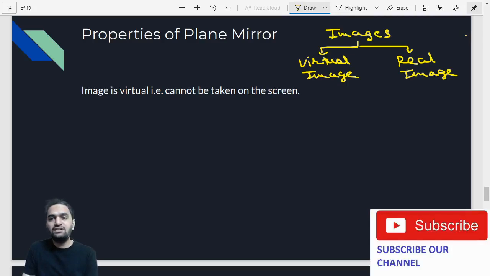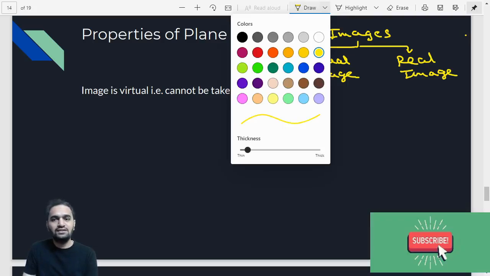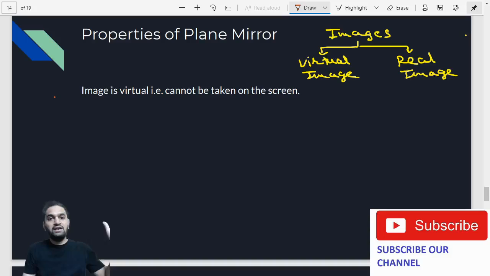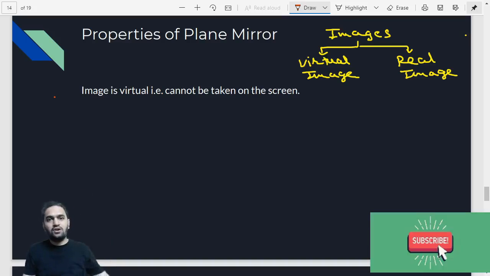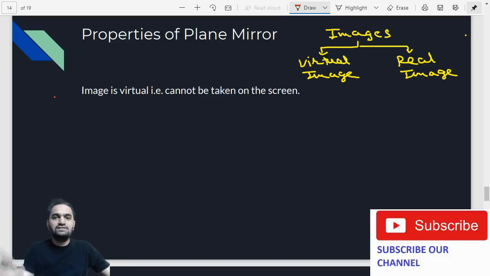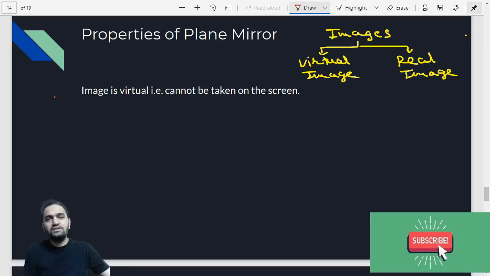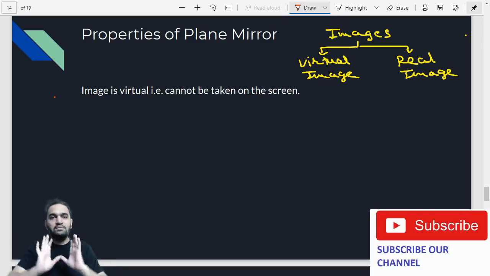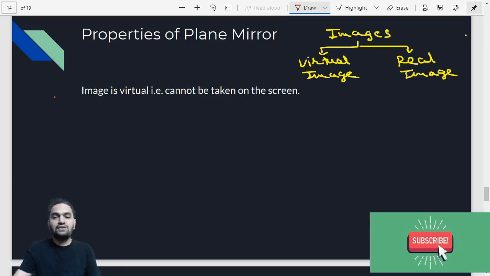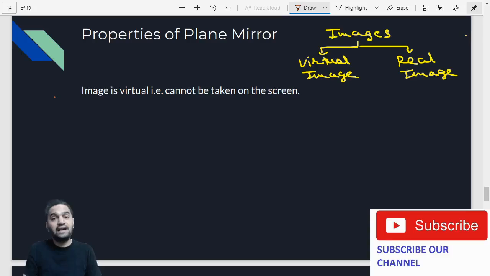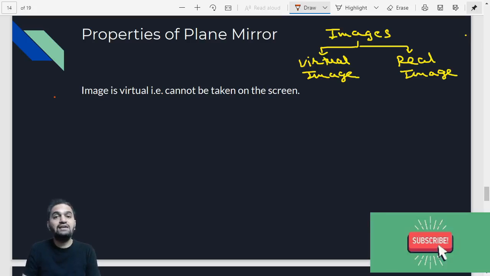You must have seen movies, right? Theaters, you must have seen. So you already know that the image is projected on the cloth material or the fabric which is present in the front of the theater, right? So in the movie theaters or the multiplex, whatever movies you see, the images are projected on the screen, right? Okay, so that is called a real image. That is exactly called a real image. So a real image is something which we can take on a certain screen.